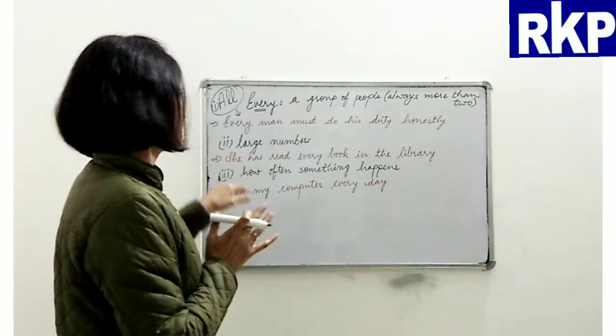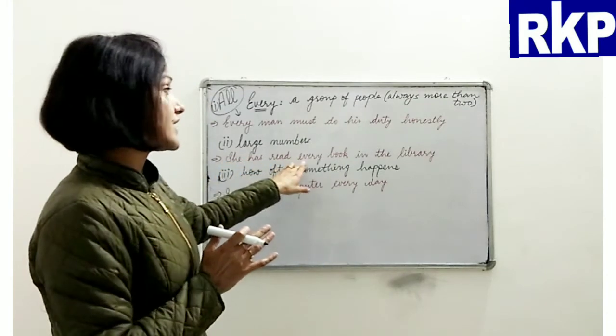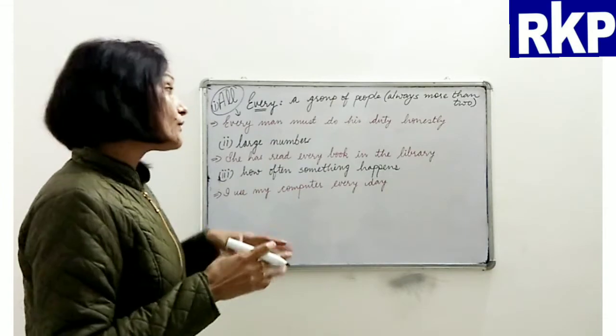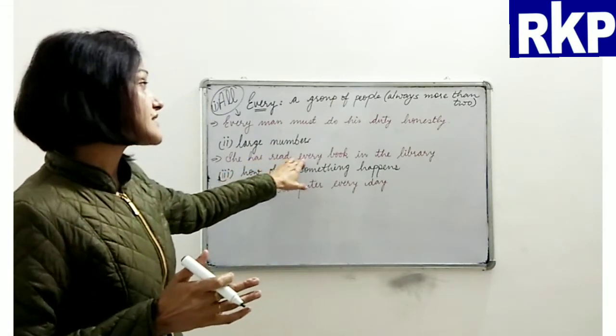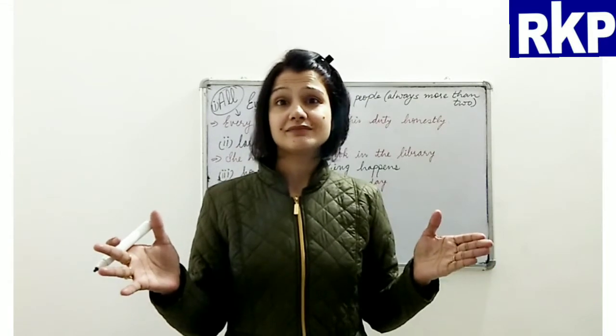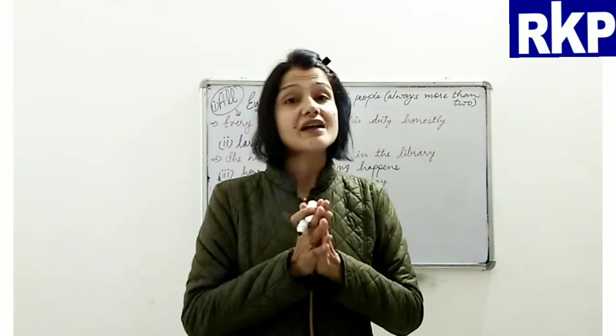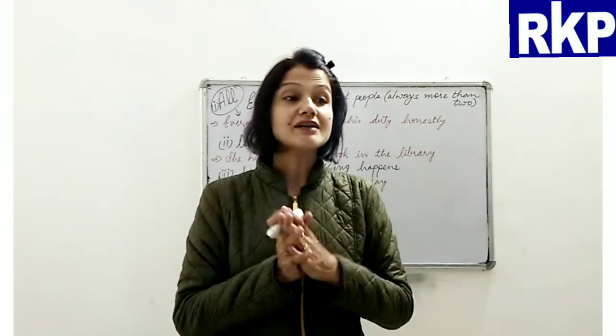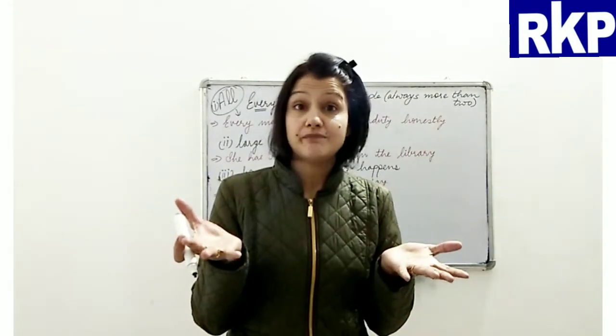So she has read every book in the library. Now if you see here, beta, she has read every book. Now in the library there is a large number of books, and of course we cannot count them.